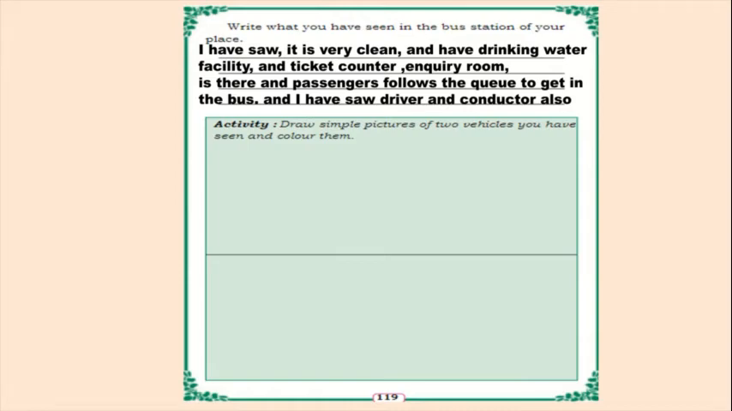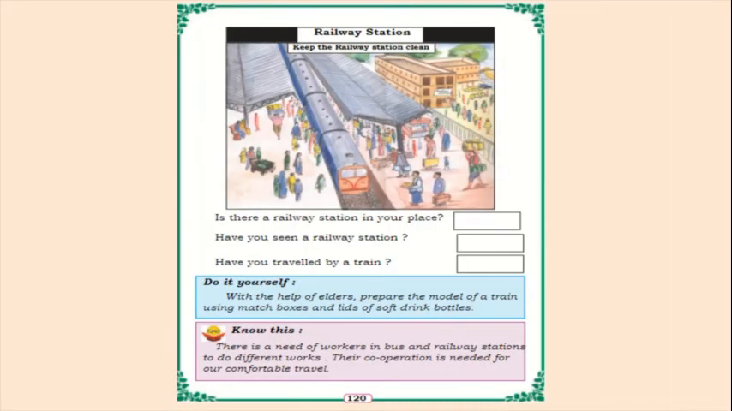So two parts are there. You have to draw simple pictures of your favorite vehicles. You have to draw two vehicles and color them. Okay, so next, railway station. So keep the railway station clean, board is there, isn't it? Yes. So this is a railway station picture.